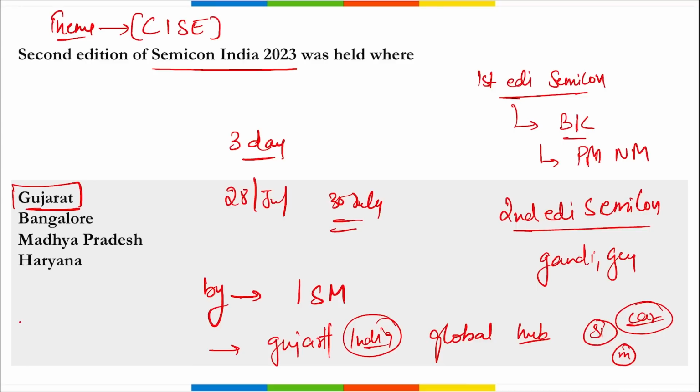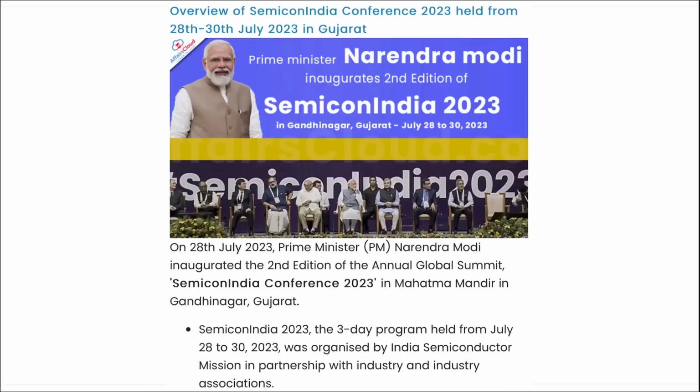Then remember, there is an India Semiconductor Mission also, ISM. This India Semiconductor Mission was launched in 2021, correct? And this was also related to the same, that we will be focusing more on semiconductor development and how can we make a business out of it, correct? Next. Here you can see Prime Minister Narendra Modi inaugurated the second edition of Semicon India 2023 that was held in Gandhinagar, Gujarat. And the theme here was based on this, catalyzing India's semiconductor ecosystem.